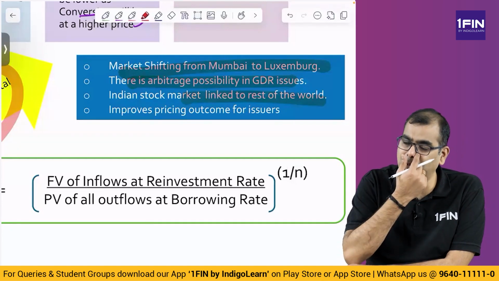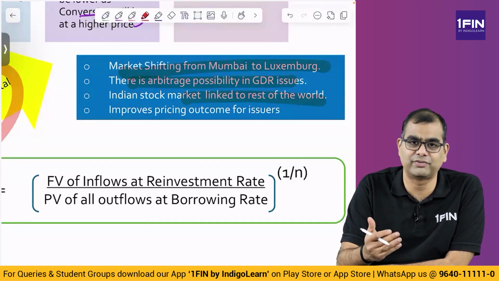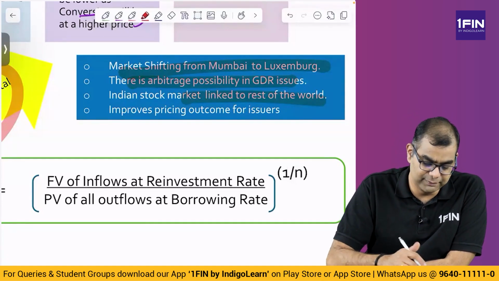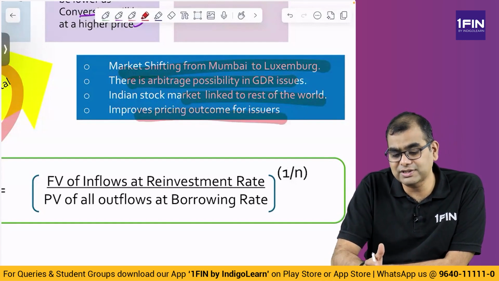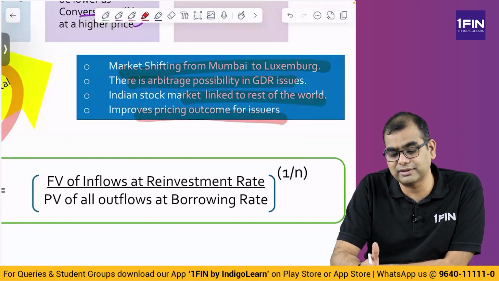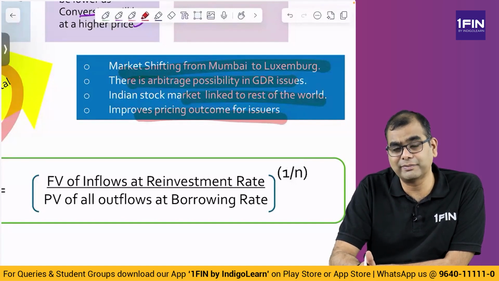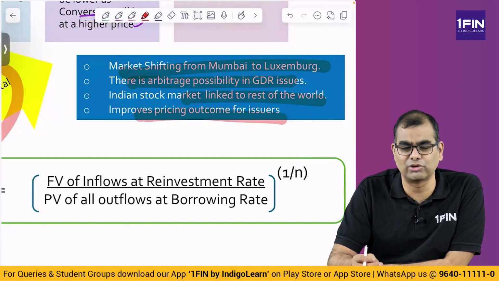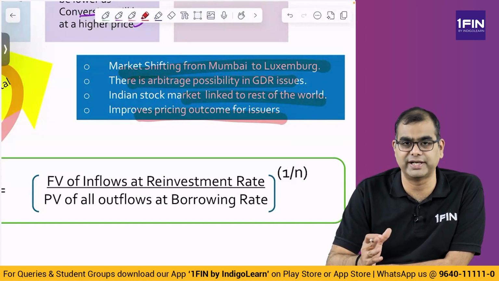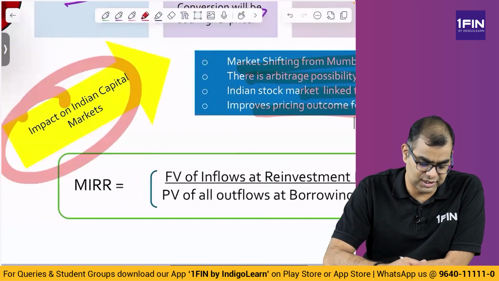Yes, obviously, when your companies are raising money from the rest of the world, your markets are linked. It improves the pricing outcome for issuers. Because of GDRs, foreign investors are willing to take a lower return or give you a better price. So Indian companies actively explore GDR investment. When they are looking for a large money raise, they do look for GDRs, right? So this is the aspect on GDR.